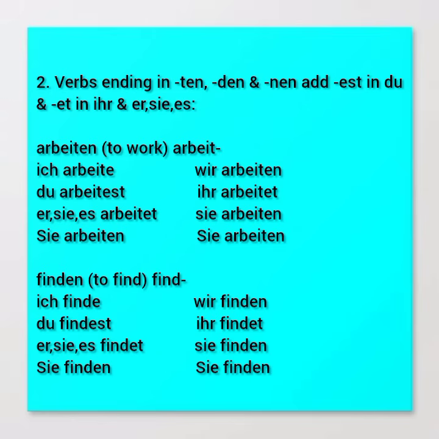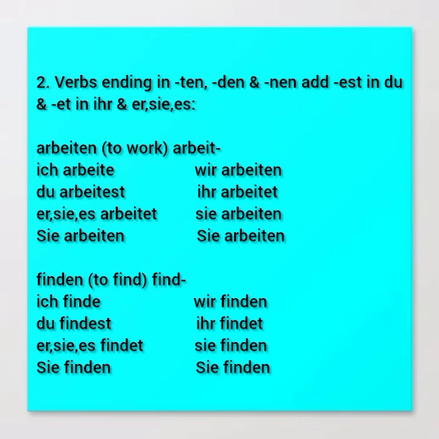Back then, you only saw that in du form we were only adding st, right? But they're telling you this. Verbs with these endings, ten, den, and nen, add est in du form, and et in er and ihr forms, just like shown below.